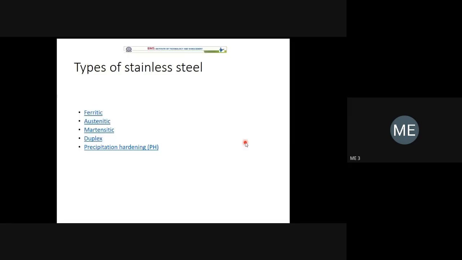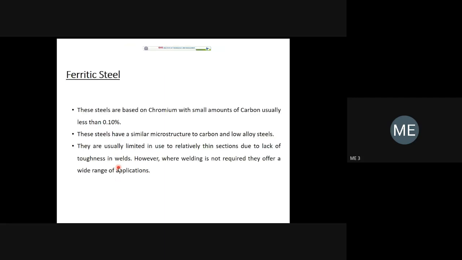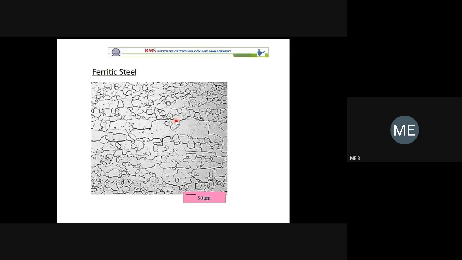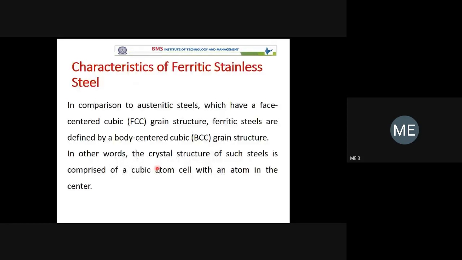Depending on the phases, one more category of classifying stainless steel is ferritic, austenitic, martensitic, and duplex. Another is based on carbon content: low carbon, medium carbon, and high carbon. For ferritic steels, the major alloying element is chromium. This is a microstructure of the ferritic steel. It has a different phase. These are the characteristics of ferritic steel, and you can compare them to austenitic steel, which is face-centered.